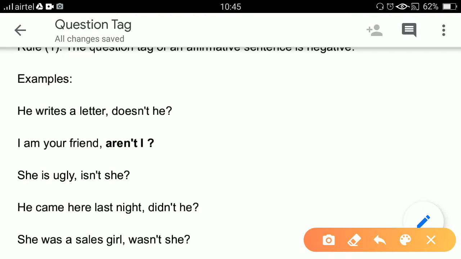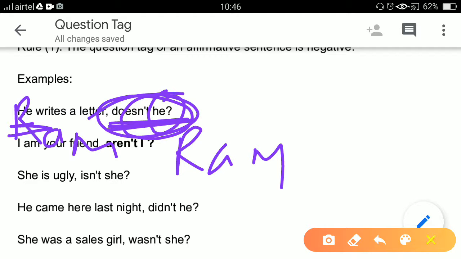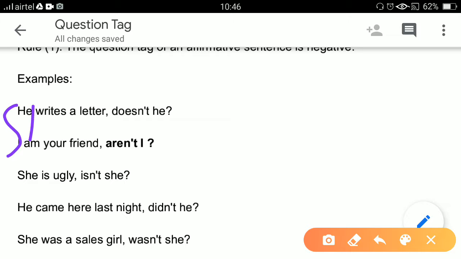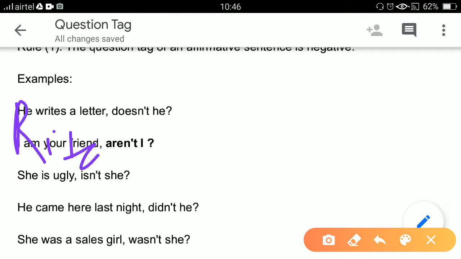No name should be used. For example, if there was Ram writes a letter, I am not supposed to write Ram here. I will keep the same thing as a question tag. However, Ram or he, it doesn't make any difference for the question tag. If there is she, then I will write she here. If there is a name Rita, I will write she, but I will not write Rita here.